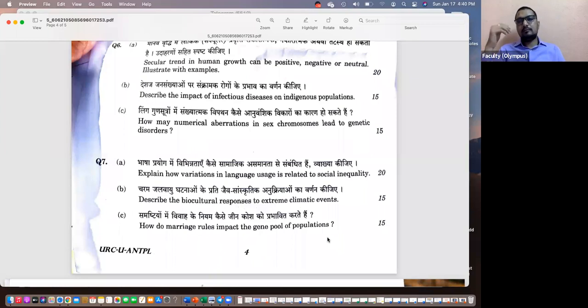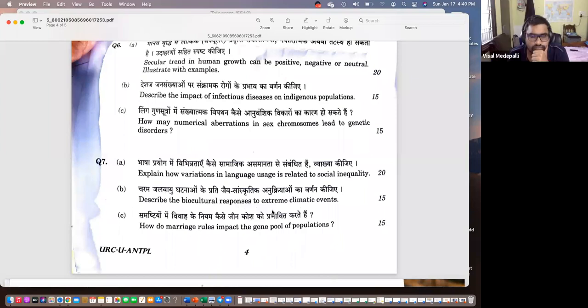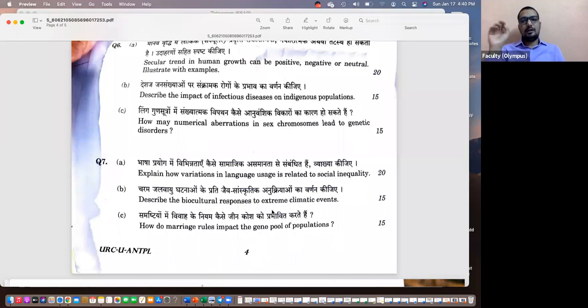So inbreeding, mostly what they're asking about is inbreeding, right? Are you familiar with any other method which actually results in variation in the genetic sequence? To my best knowledge, it's mostly cultural practices, but I don't think they would change the genetic sequences. So basically, they're talking about consanguineous marriages.